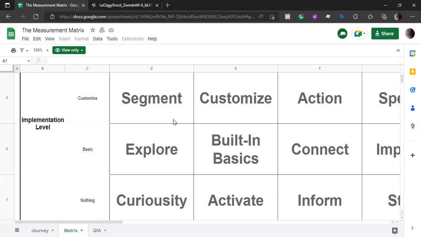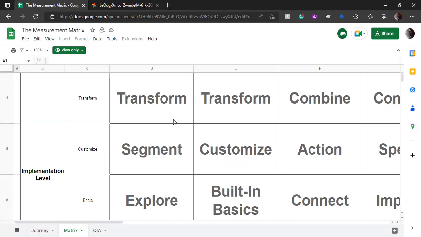So then we move to customize. In customize, we ask bigger questions. We can customize things according to our need. Like in Google Tag Manager, we can use custom JS variables. We can use our own data layer push. And in Google Analytics, we can create custom dimensions or maybe custom metrics. So we can customize things and we can ask more questions.